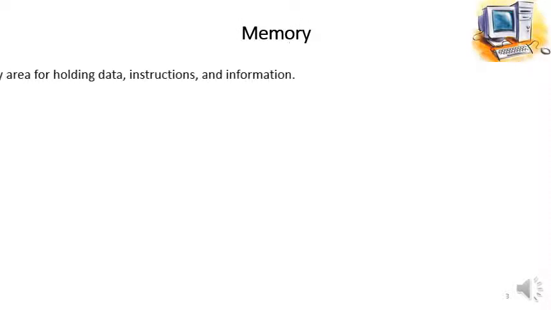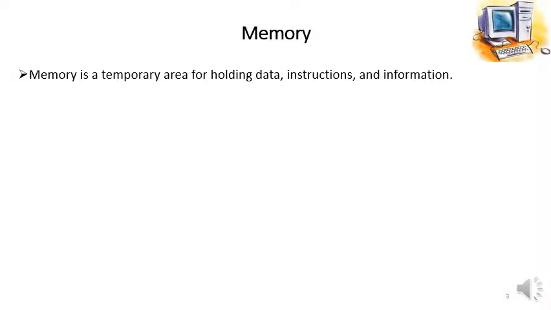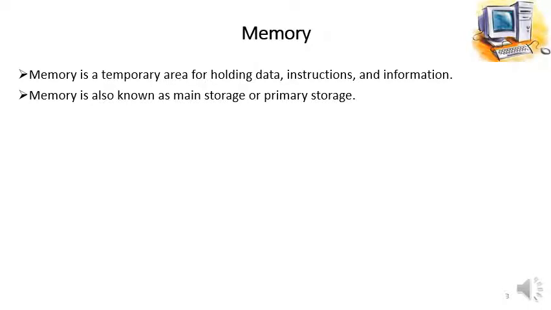Memory is a temporary area for holding data, instructions and information. Memory is also known as main storage or primary storage, or main memory or primary memory.